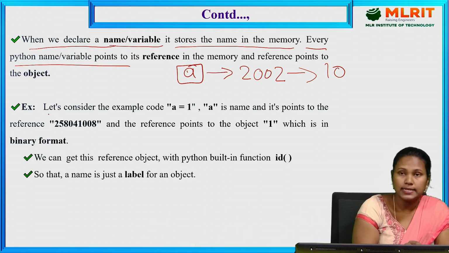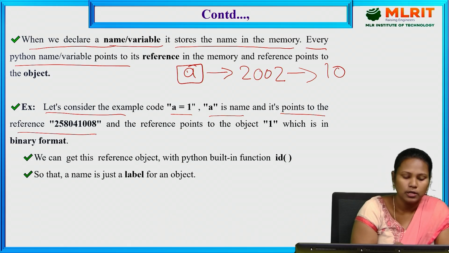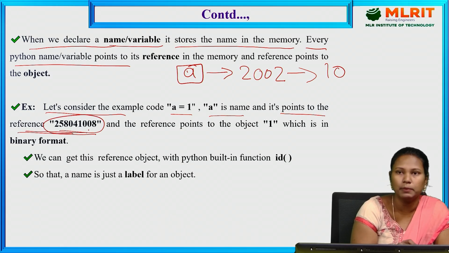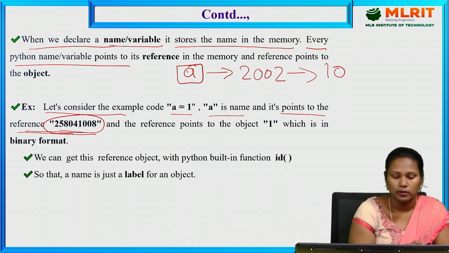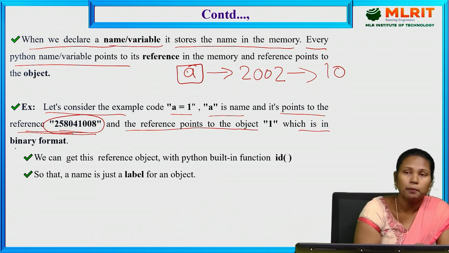So let us take one example. A equal to 1. A is the name. It points to the reference. So the reference here, 2580410008, is nothing but the address of the value. Every person has an address. Likewise, in the memory, every variable has an address. And the reference points to the object 1, which is in the binary format.